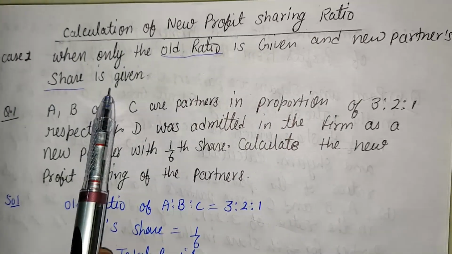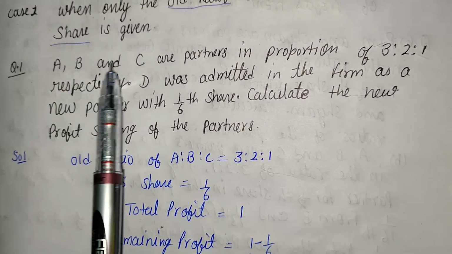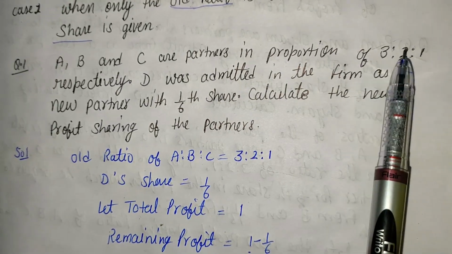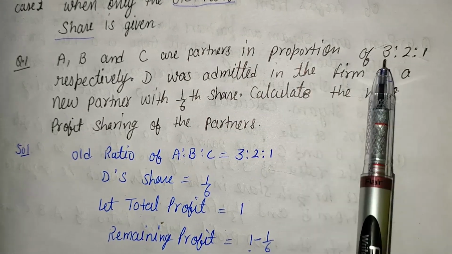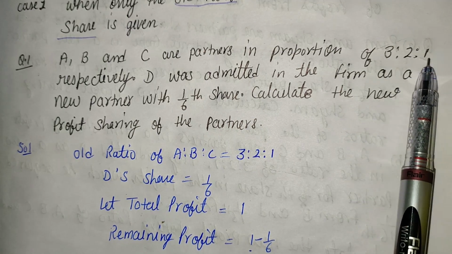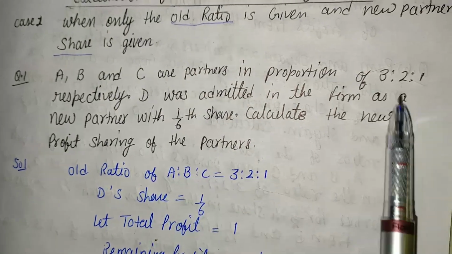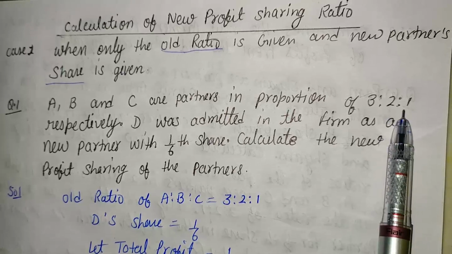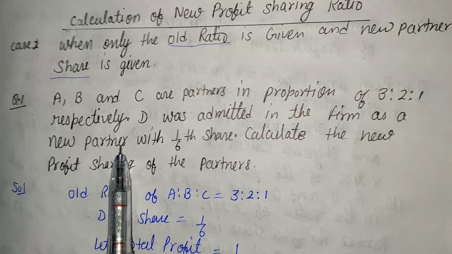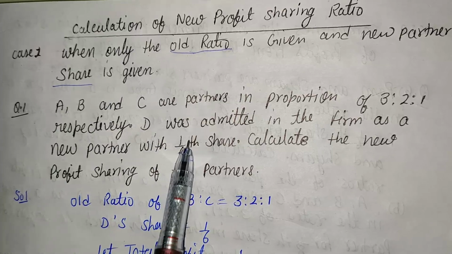For understanding case number 1, let's take a question. Here A, B and C are partners in a firm in the ratio 3:2:1. The first ratio given in the question is the old ratio. So what is the old ratio? 3:2:1. We already discussed that the old ratio is given. And D was admitted in the firm as a new partner with 1/6 share. Here the new partner's share is also given, that is 1/6.